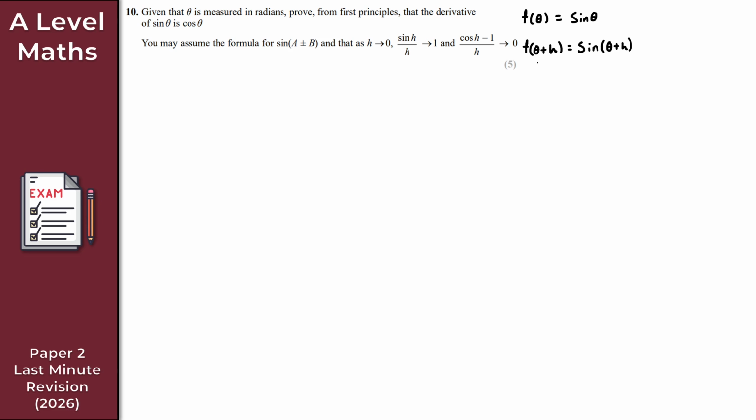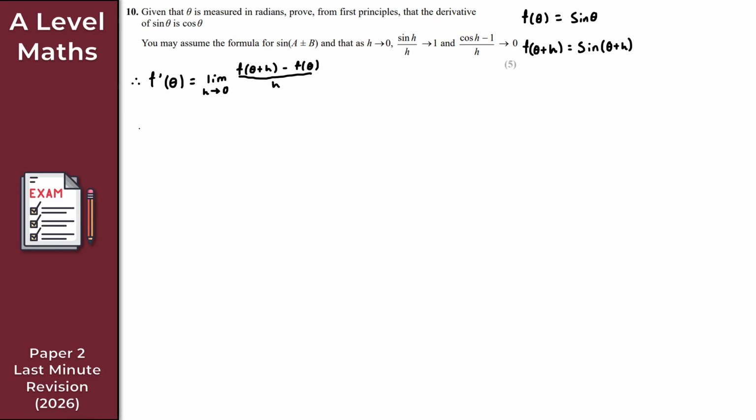Like so, okay? So for differentiation from first principles here, don't forget that the result is also given in your formula book. So not something that you do need to worry about memorizing, which is always a bonus, right? So for f prime of theta here, we start by taking the limit then. So this here is the limit. So lim as h tends to 0 of, what we've got here is f of theta plus h minus f of theta. And this here then is all over h.